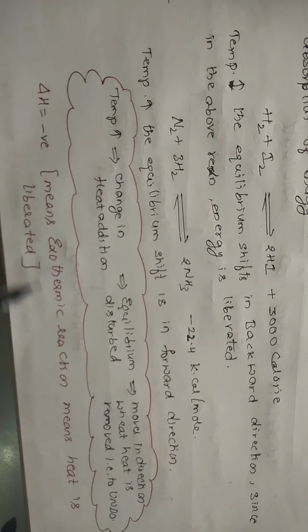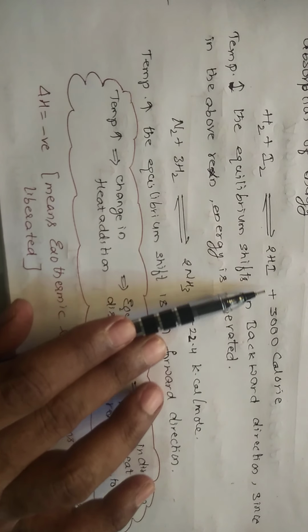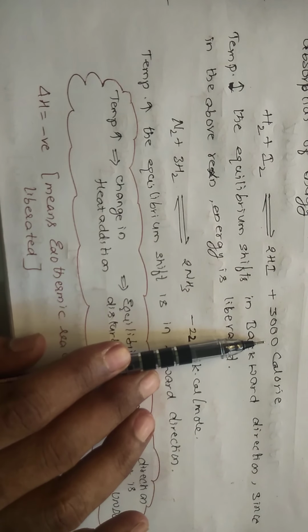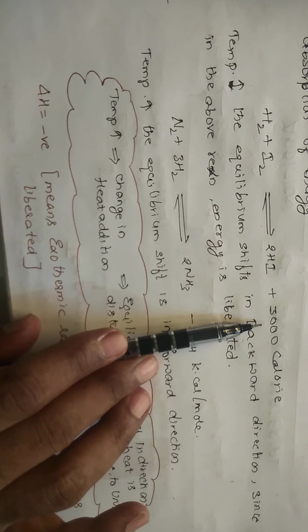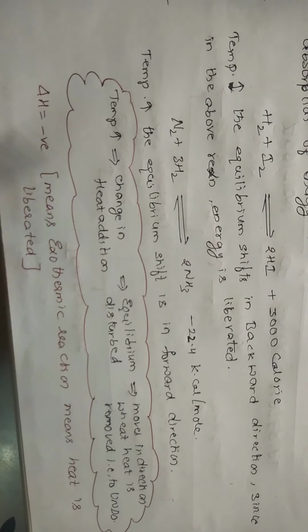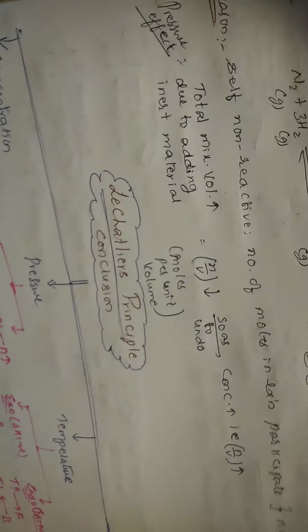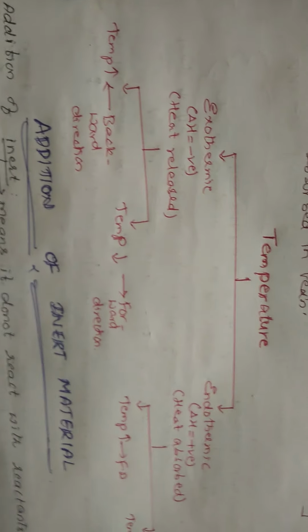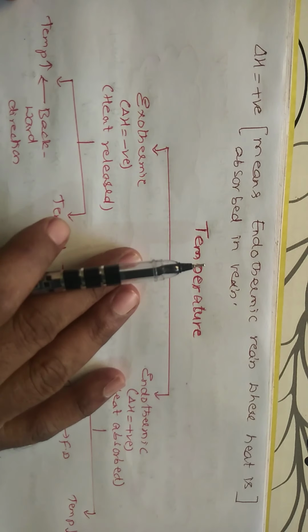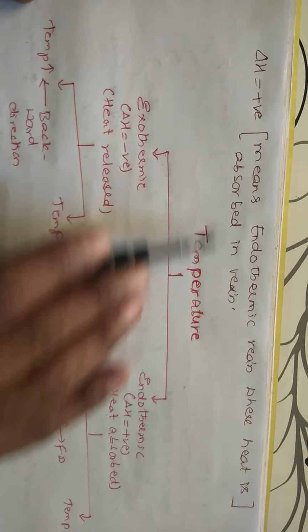If I say delta H negative, it is exothermic. If I do not mention anything and I mention plus energy, then that is also exothermic only. If delta H is not there, positive is exothermic. If delta H is there, negative is exothermic. And if delta H is positive, it means an endothermic reaction where heat is absorbed in the reaction.